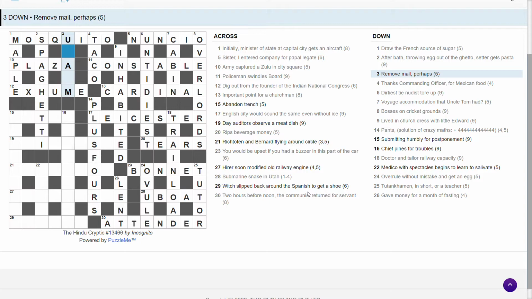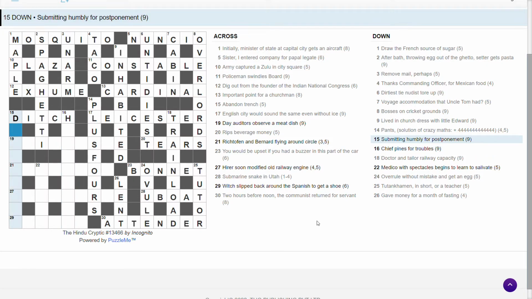Remove male, perhaps. Unarm. Oh, I see. Very good. Mail, as in chainmail. You take somebody's chainmail away, you could be said to unarm them. Abandoned trench. Ditch. Double definition. The word ditch can mean abandon and trench. Chief pines for troubles. Head is a chief. Troubles. Don't know.